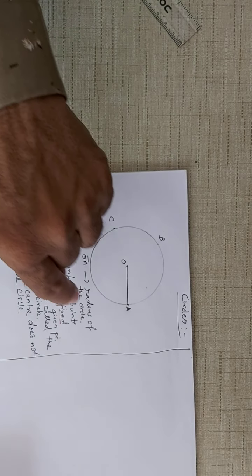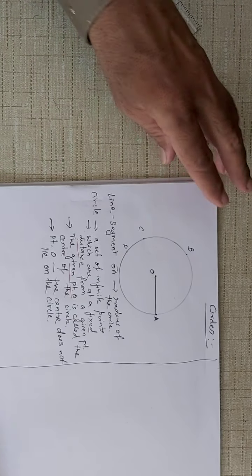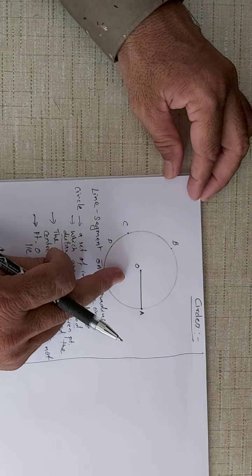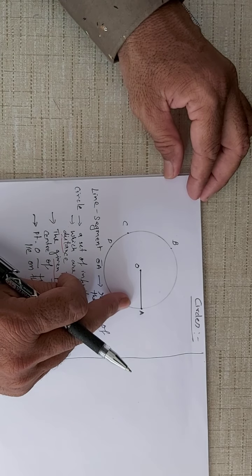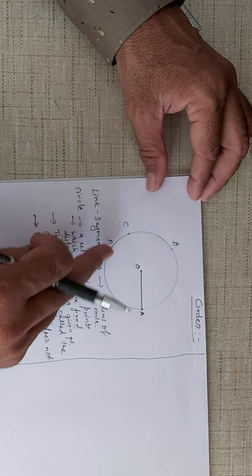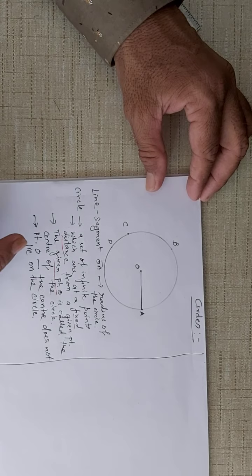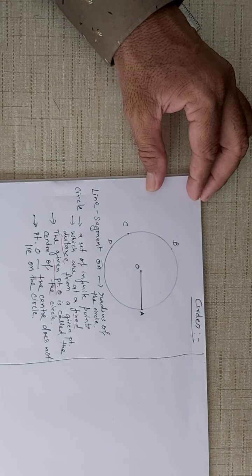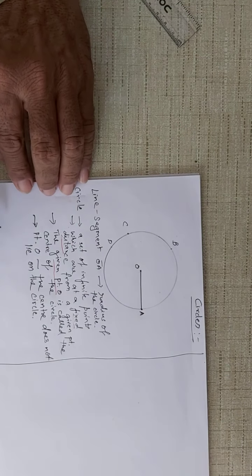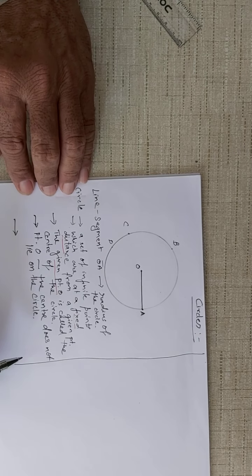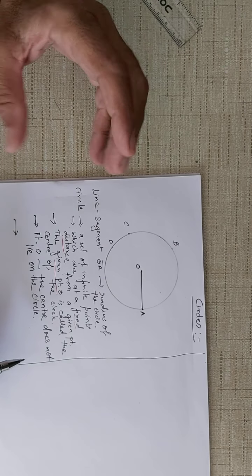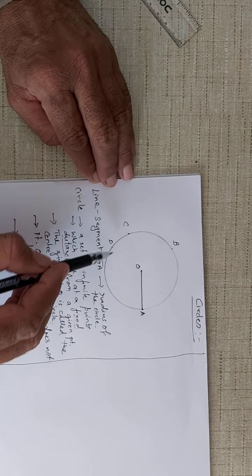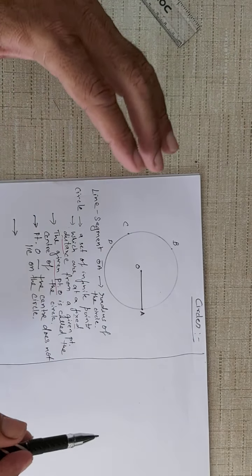A circle is a set of points, and remember, all the points are at a fixed distance from the given point, and that given point is called the center of the circle, and all these points are said to lie on the circle. But the center of the circle is not on the circle, it is in the interior of the circle. Then you also understand that you can have infinite number of points, but they all lie in the same plane.